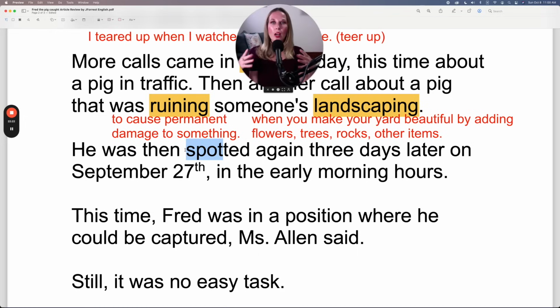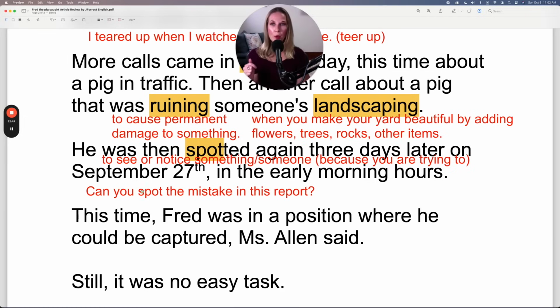So let's say you're at a conference and there are many, many people, but then all of a sudden you spot your colleague. Oh, I spotted Joan, my colleague Joan. I spotted Joan. So you were able to identify Joan in this large area of many other people.